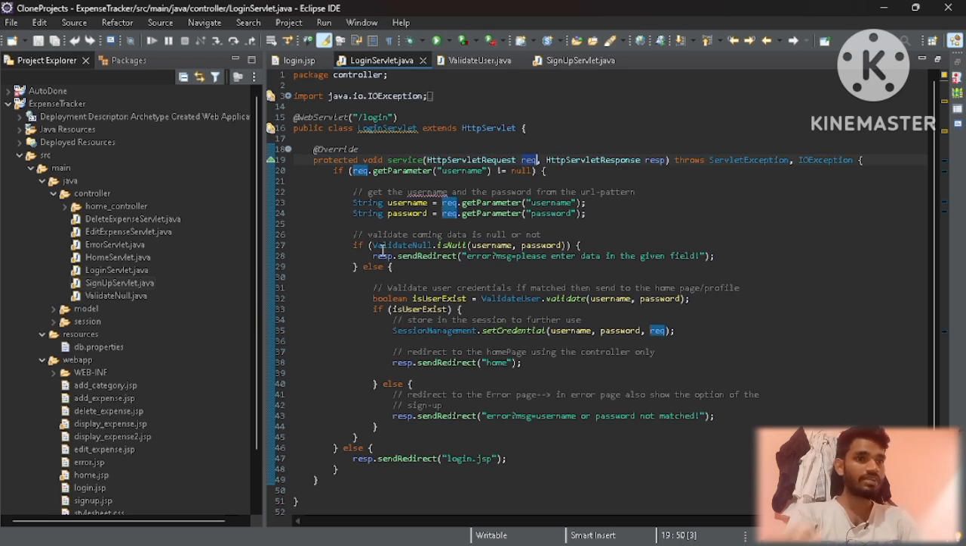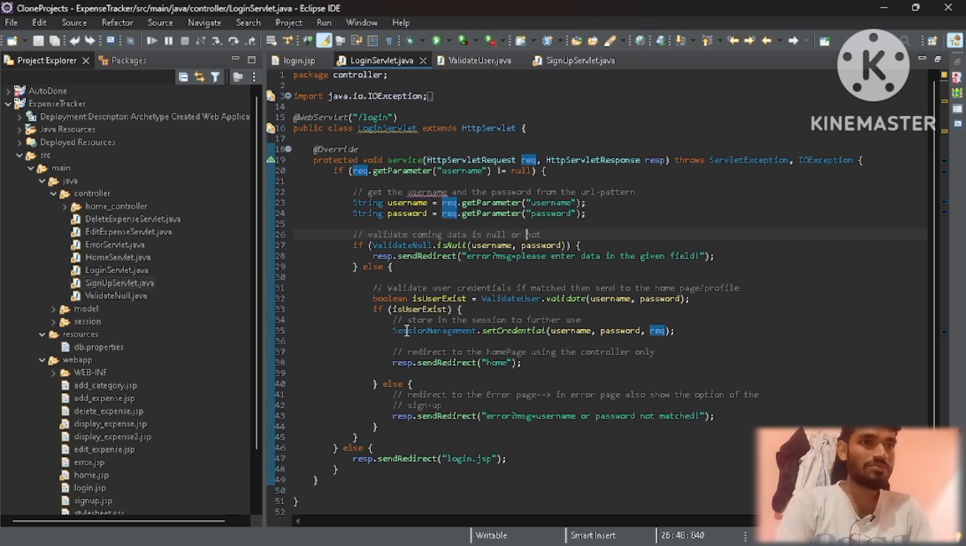After this we validate whether they are null or not. If these are not null, then we will redirect to the home page after checking that the username exists. So we have to check not null, not null. Otherwise we will say please enter the username and the password. After that we validate the username and the password, whether the username exists or not. If not, then we will say not loginable.